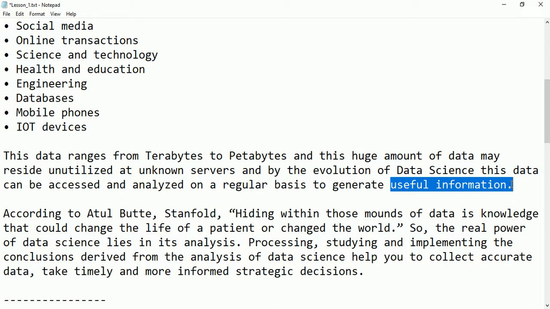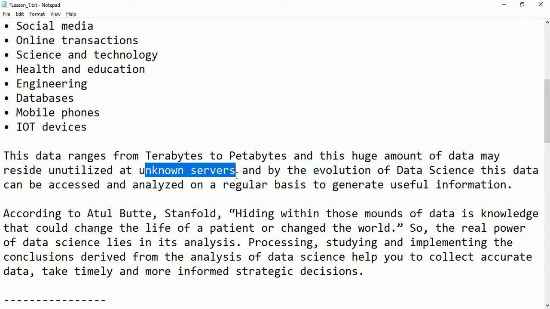According to Butte of Stanford, hiding within those mounds of data is knowledge. The data which is stored in unknown servers, some people may consider dummy data, but it is not dummy data. This is the data which has to be analyzed and converted to something useful.